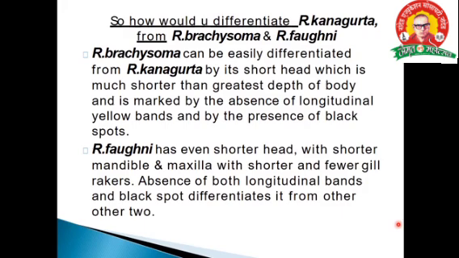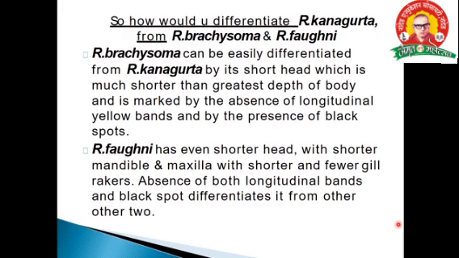First of all, brachysoma can be easily differentiated from kanagurta by its short head, which is much shorter than the greatest depth of the body, and it is marked by the absence of longitudinal yellow bands and by the presence of black spots.